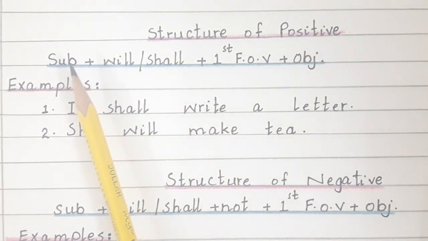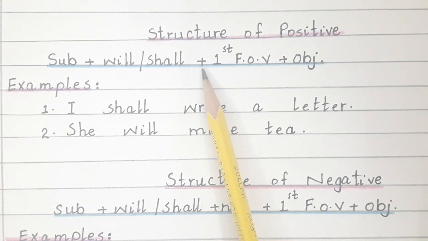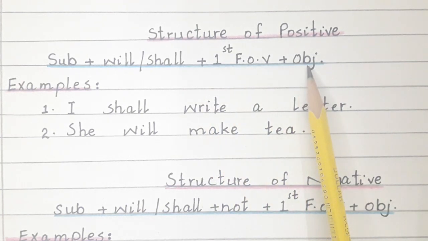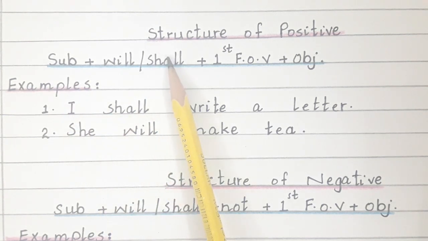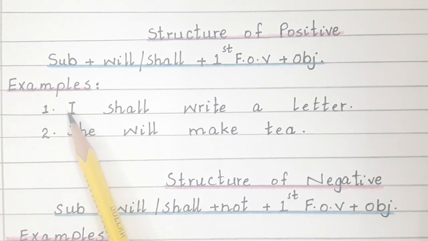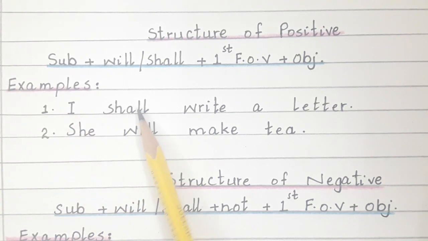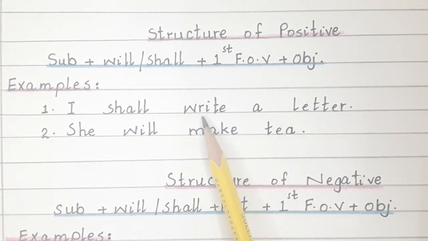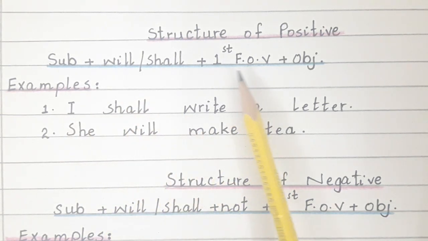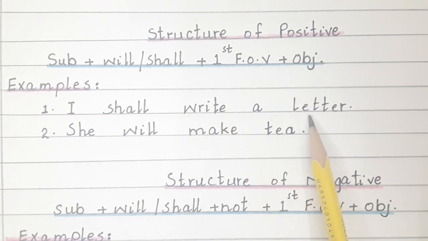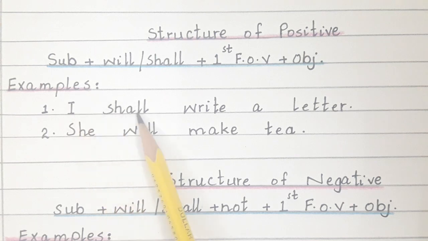Okay. According to the subject we will use will or shall, plus first form of verb, plus object. Look at the examples. Number 1, I shall. I is the subject and with I and we the helping verb is shall. I shall, then write the first form of verb. Write is the first form of verb. I is the subject, shall is the helping verb, write is the first form of verb, and in the end the object. A letter is an object. So I shall write a letter.